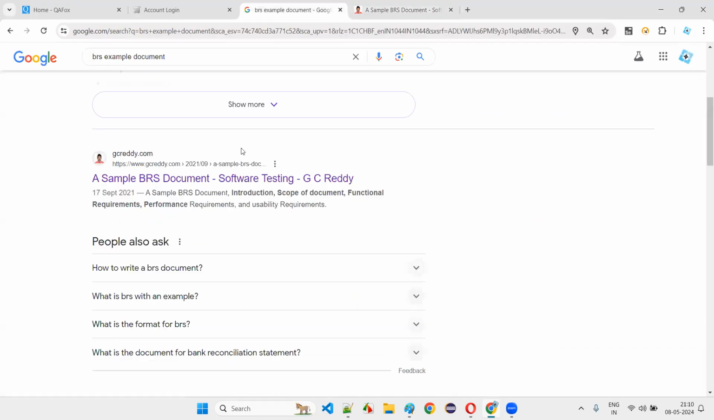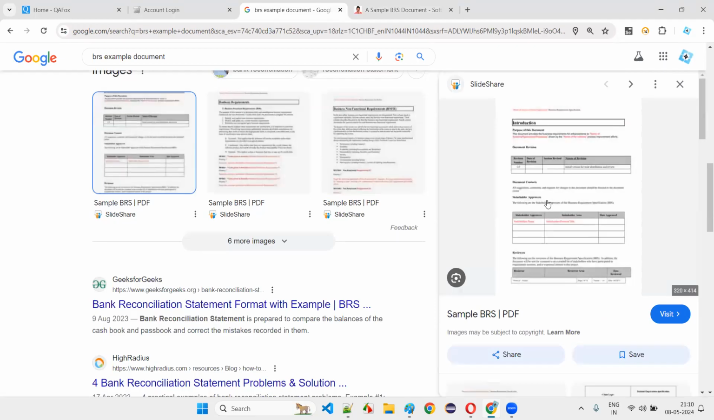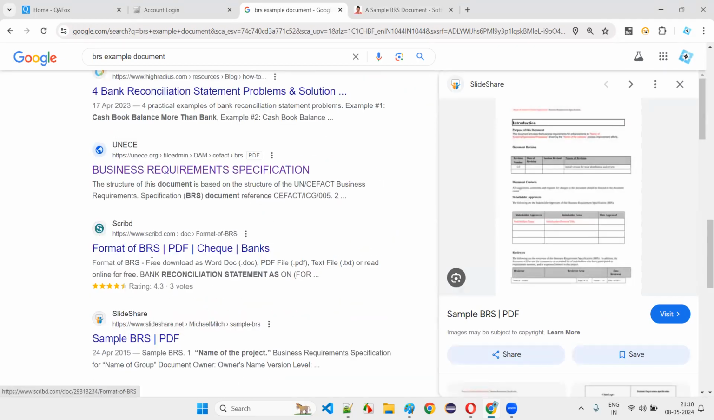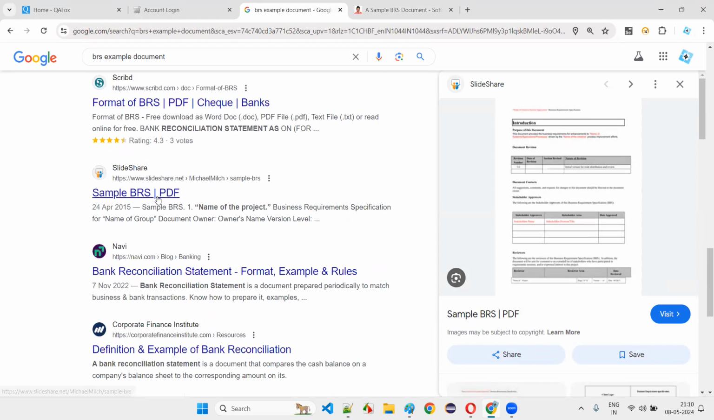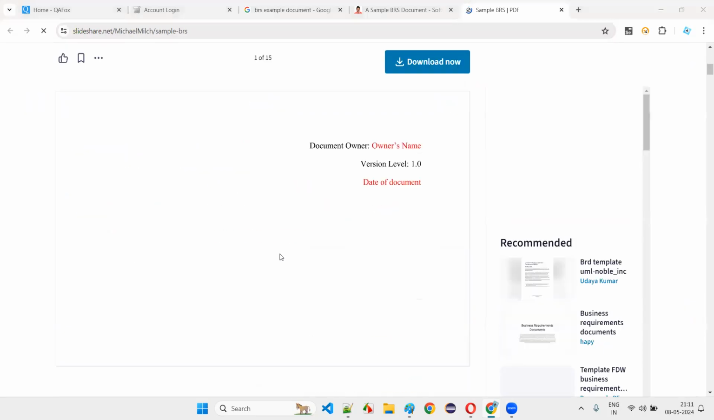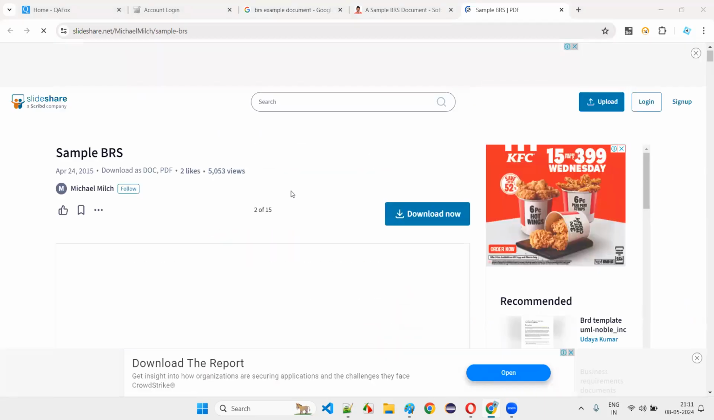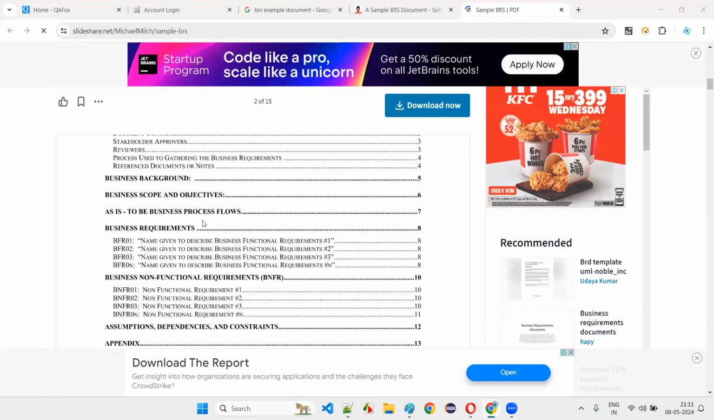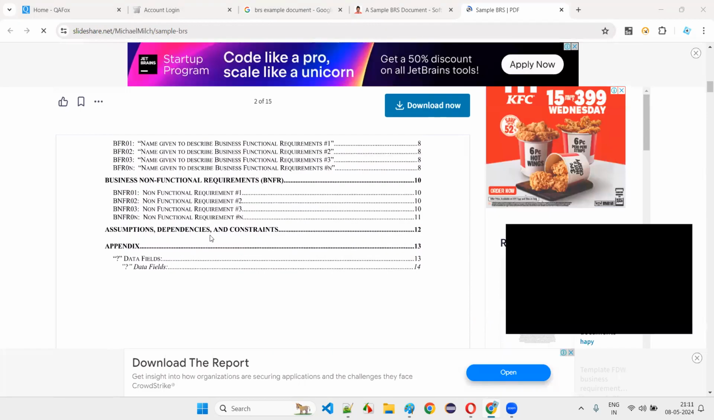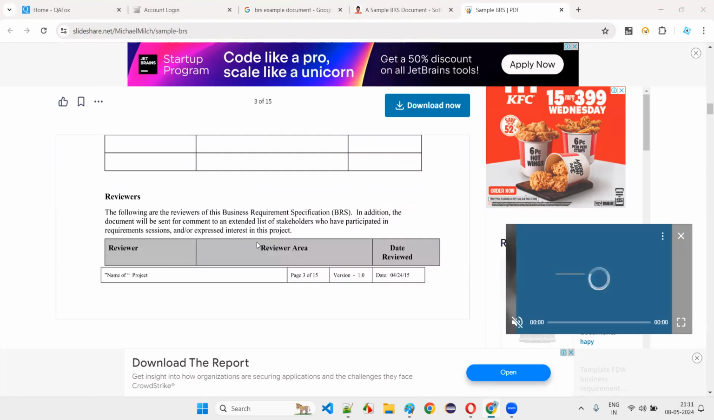A lot of software documents are there, guys. Anyhow, don't worry. I think SlideShare sample BRS PDF. Let's see. I generally use this example. I think this is the one. This is how the BRS document may look, guys. Different examples will be there. You see, it has the purpose of the document, business process flows, and all those things.